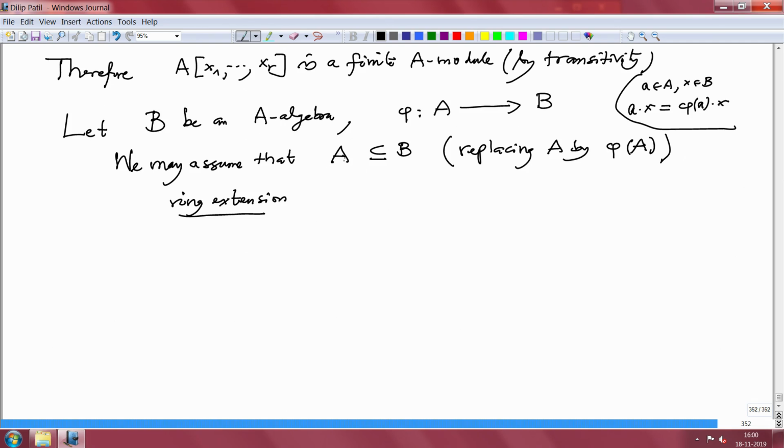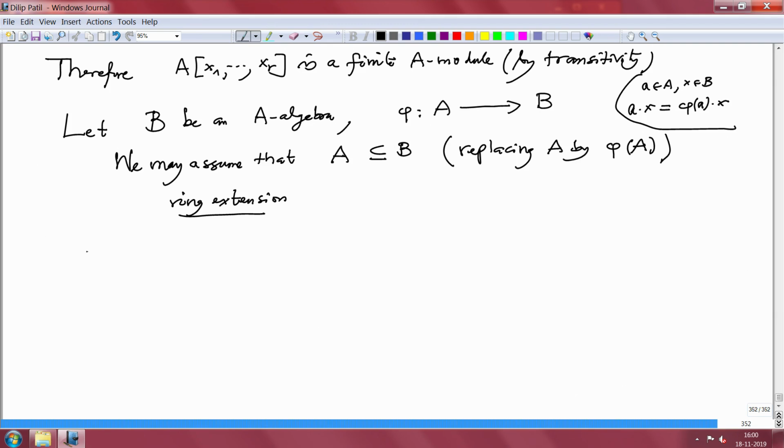Whenever I have this, it is also called a ring extension. That means ring A and this ring B, and the ring has got extended. So the ring structure is the same. The multiplication and addition in the ring A is a restriction of the addition and multiplication in the ring B.